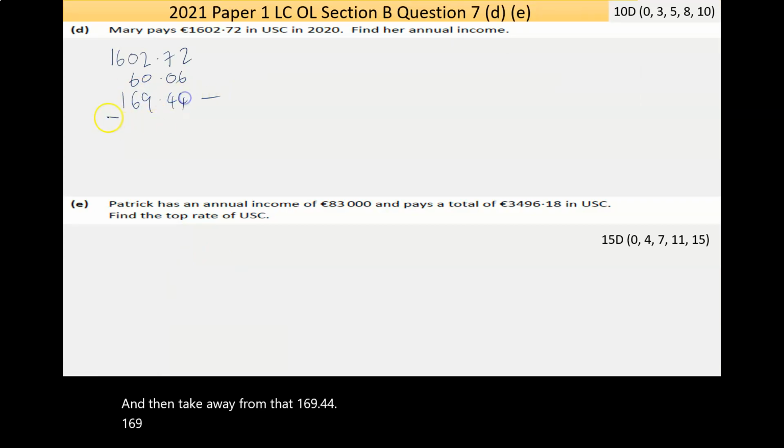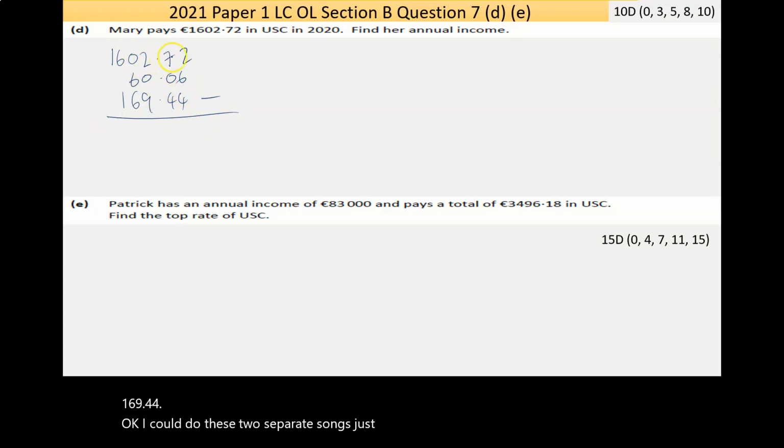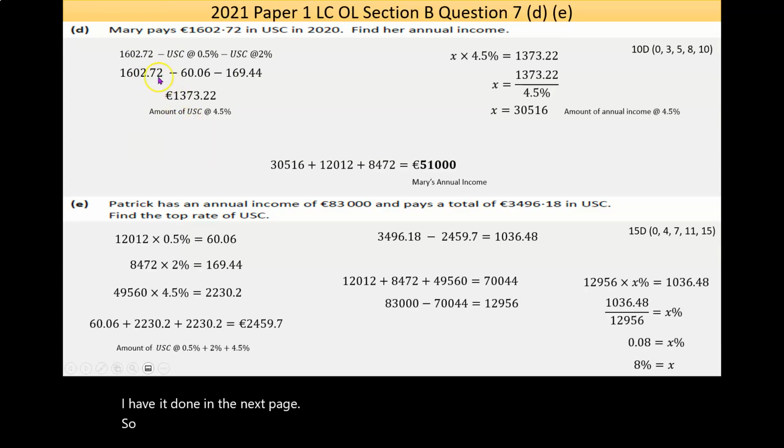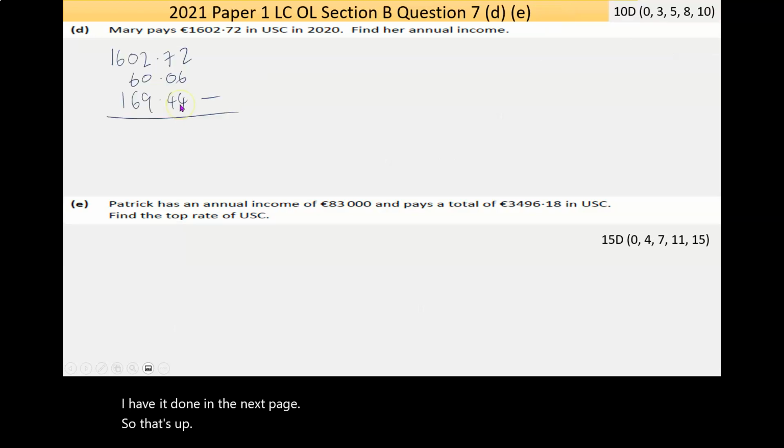Okay, I could do the two separate sums. I'll just use the calculator. 1602.72 take 60.06 take 169.44. Now I have it done on the next page. So that's 1373.22. Now that represents the amount.